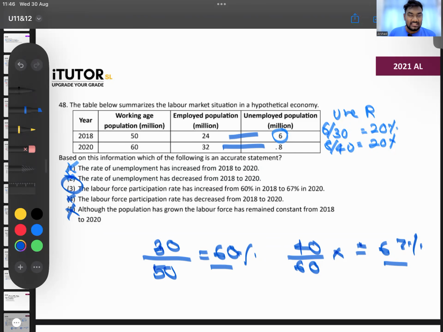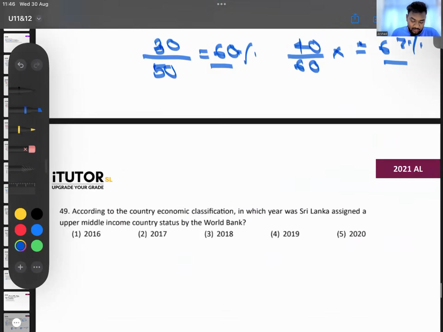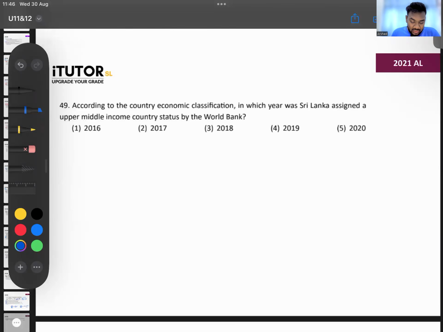Questions, problems, can you handle something like that now? 49. According to the country's economic classification, in which year was Sri Lanka assigned upper middle income status? If I'm not mistaken, it was in 2016.